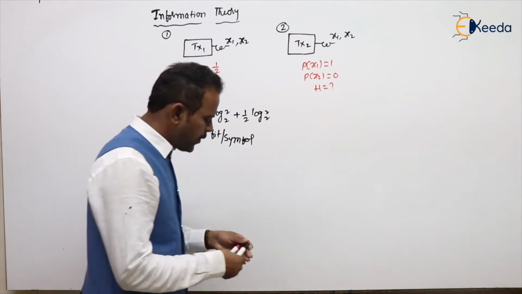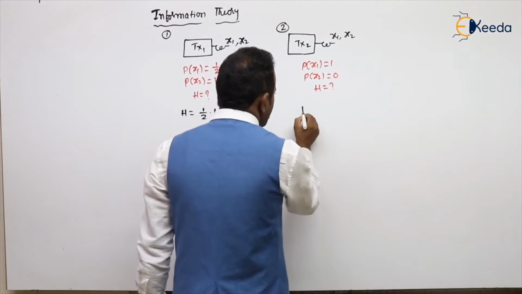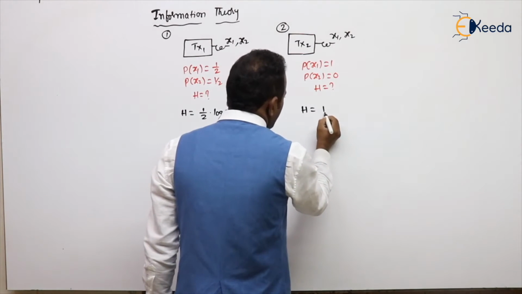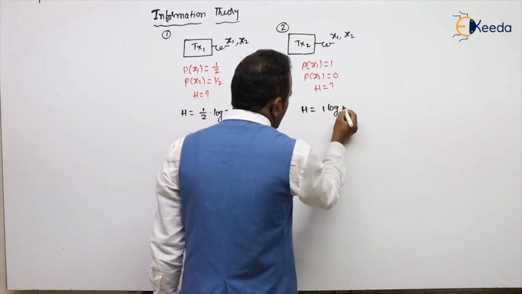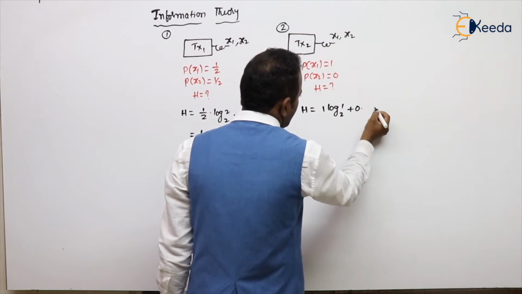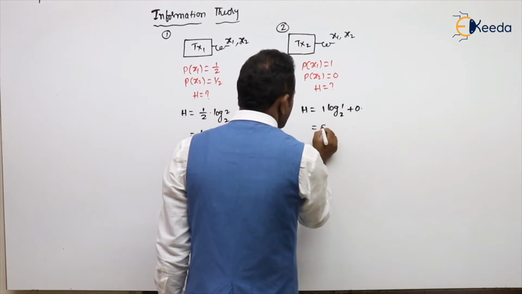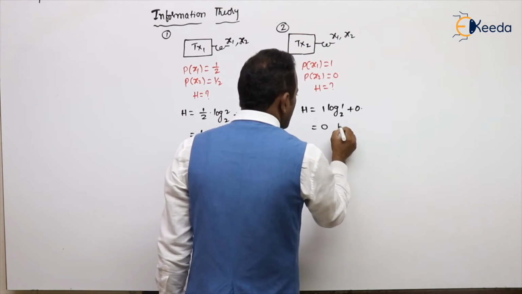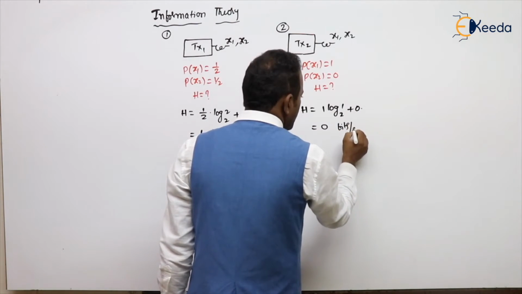Here calculate entropy. What's the entropy here? Probability into log of 1 by 1, log 1 base 2, plus 0 into anything, you can say 0. So what value will you get here? 0. Units are bits per symbol.